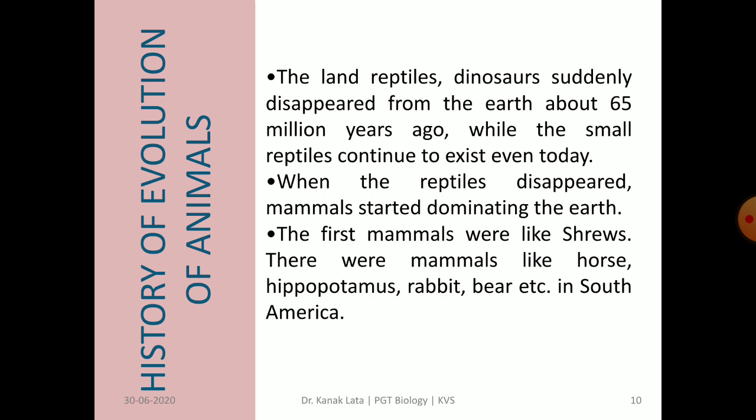Now, about 65 million years ago, the dinosaurs suddenly disappeared from the earth. It is not clear why they became extinct. According to some, it is due to climatic change, and according to some, they evolved into birds. But still, small reptiles continue to exist even today. Now it is the time for mammals to evolve and they start dominating the earth. The first mammals were like shrews.